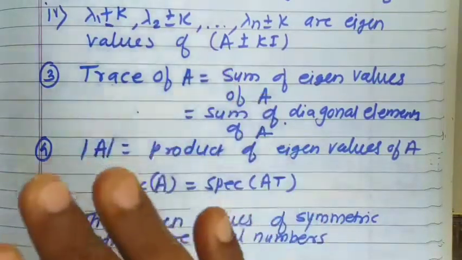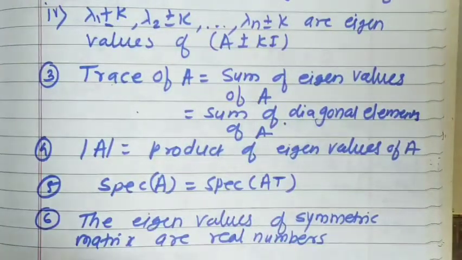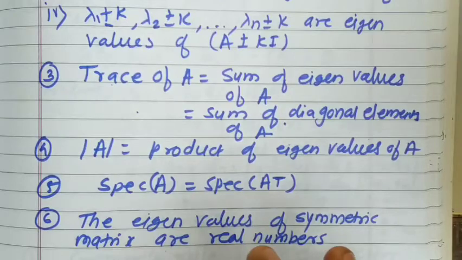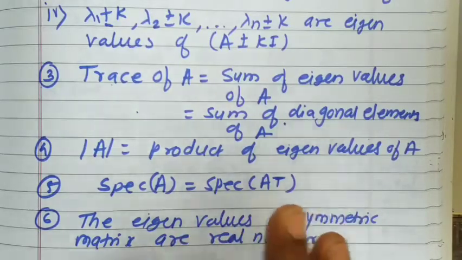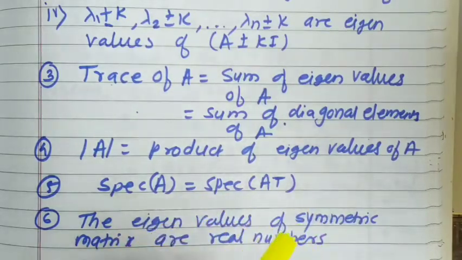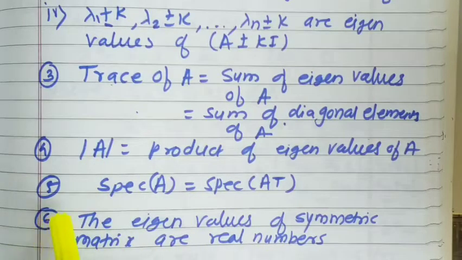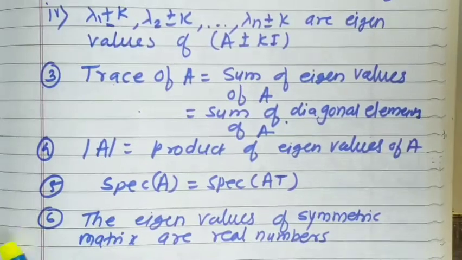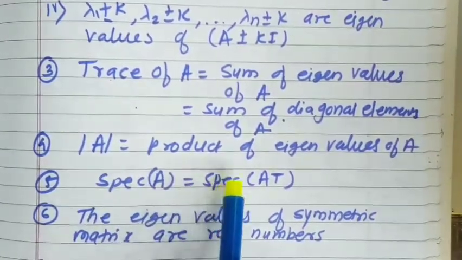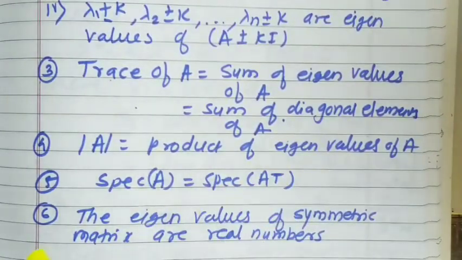So when you take the multiplication of all the eigenvalues, lambda 1 into lambda 2 up to lambda n, the product of the eigenvalues will be equal to the value of the determinant of that matrix A. This is a very nice property. Next one, the spectrum of A is the same as the spectrum of A transpose. The meaning of this property is that the eigenvalues of matrix A and its transpose are the same.